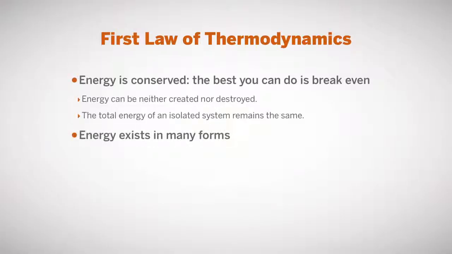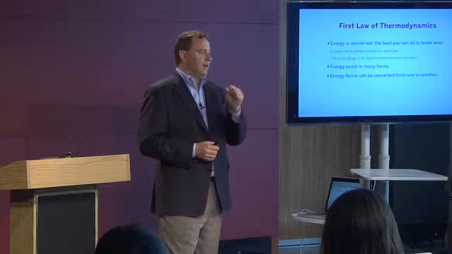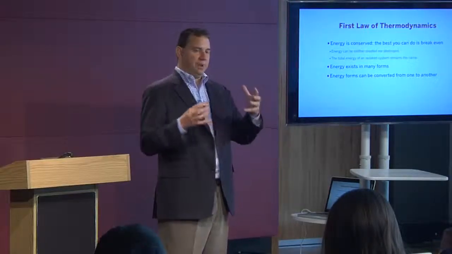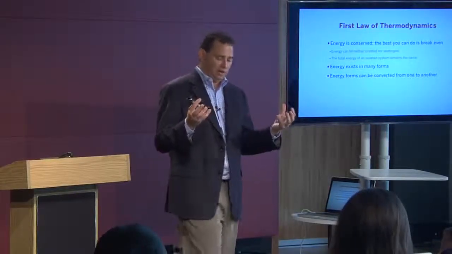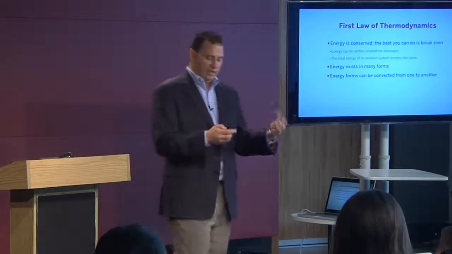And energy exists in many forms, and energy forms can be converted from one to another. So we have a fixed amount of energy, but we can move it around from one form to another. So it's both a constraint and a liberation. We are constraining how much energy we have, but we can change its form to meet our needs and for convenience. So this is a good news, bad news story of the first law of thermodynamics.